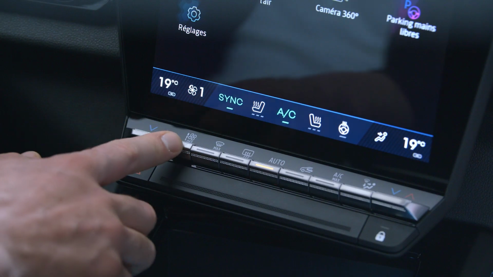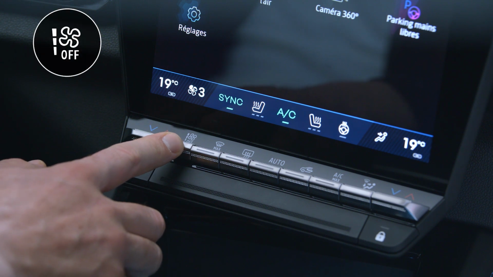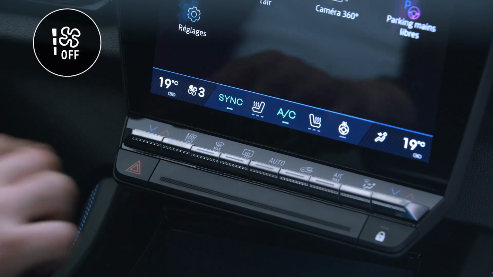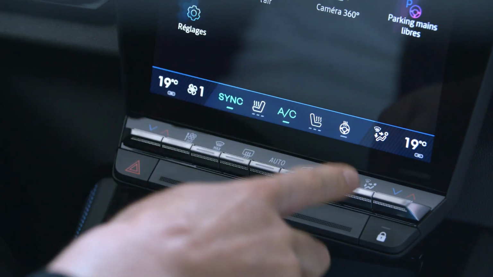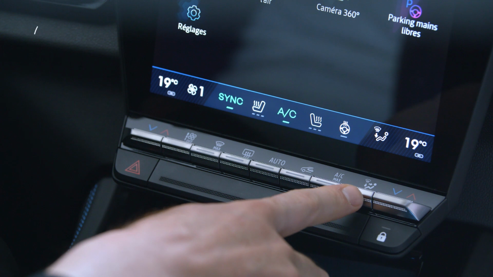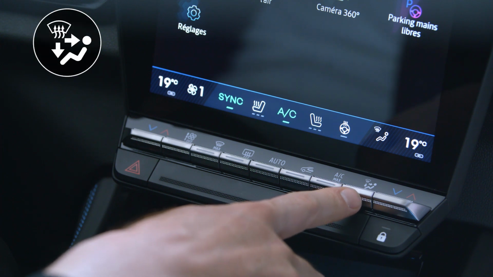Press this control up to increase the ventilation speed and down to reduce it. To change the distribution of air in the passenger compartment, keep pressing this button until you reach the desired distribution.